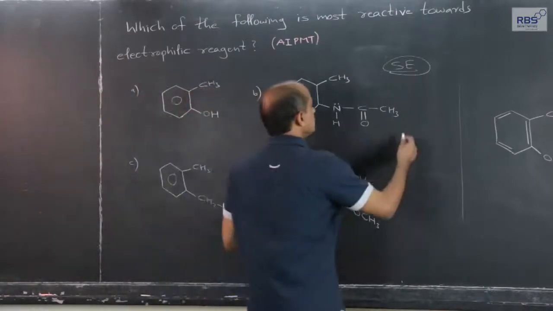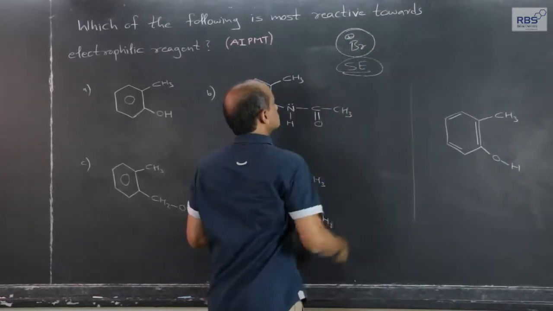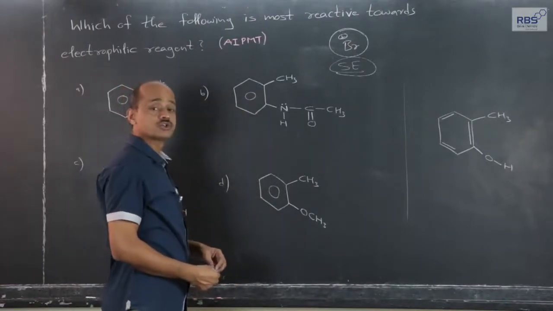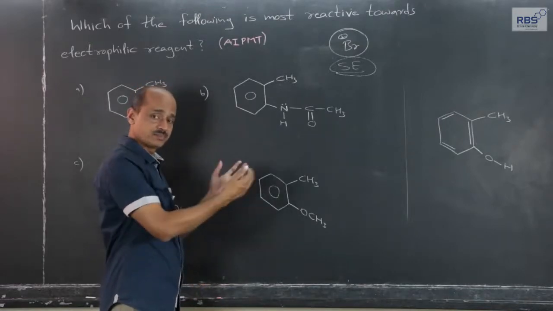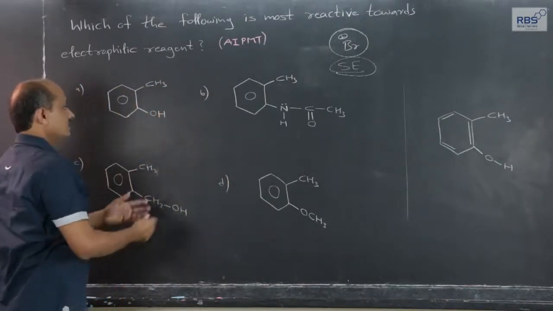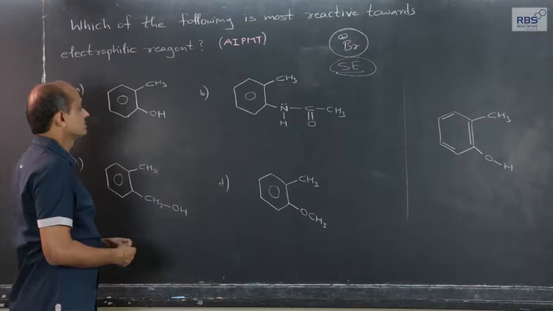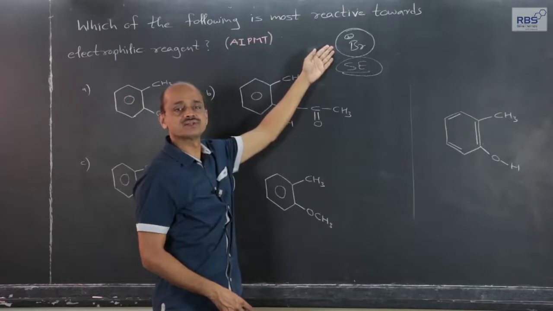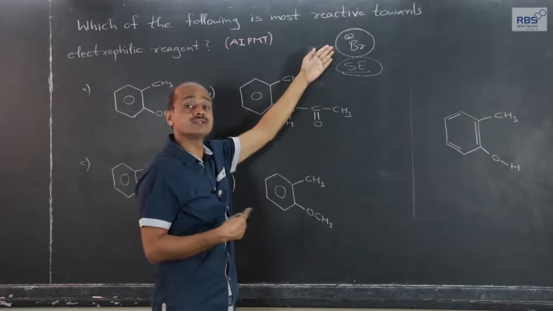Suppose that the electrophile is Br plus. It can be NO2 plus, it can be any, let it be Br plus, means reaction of bromine in presence of anhydrous AlBr3. The mechanism of that is a separate thing. Br plus attacks, and the hydrogen atom attached to carbon will get released in the form of H plus ions. In which of the following cases is this attack of electrophile, for example Br plus, which we get from the reaction of bromine in presence of anhydrous AlBr3, most favorable?